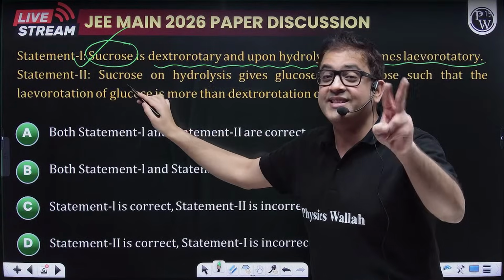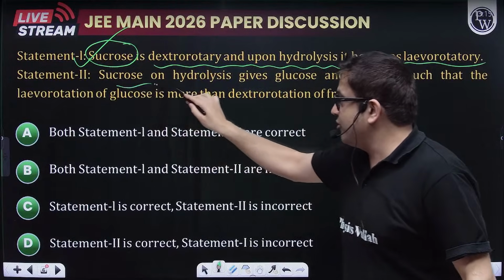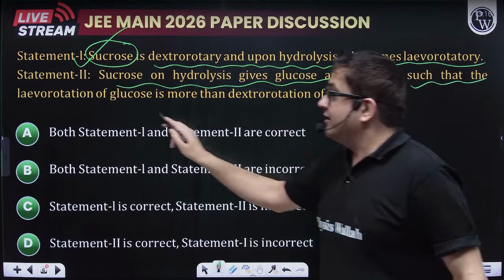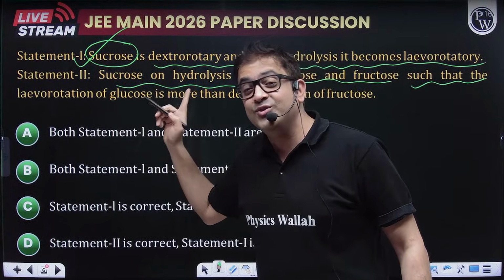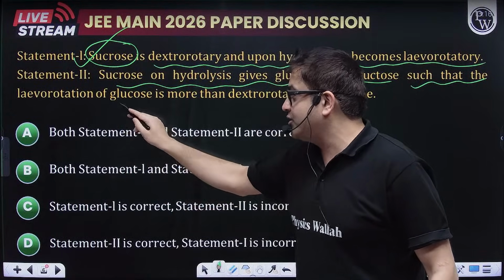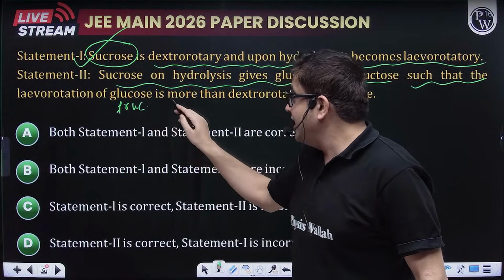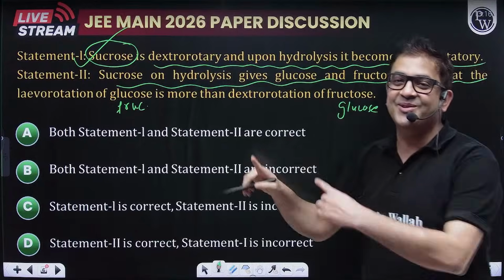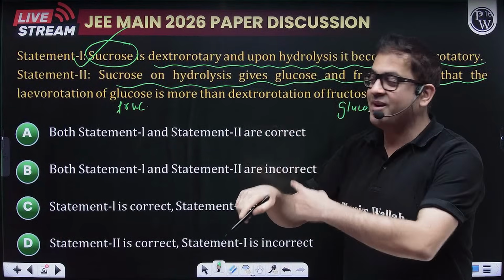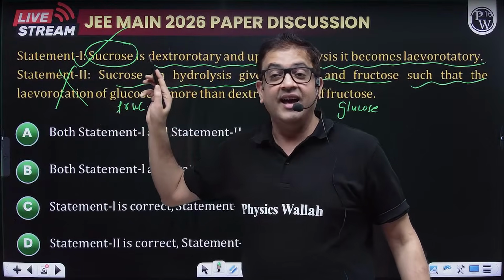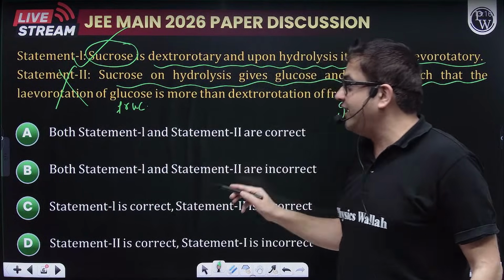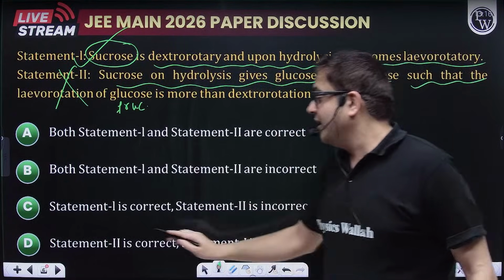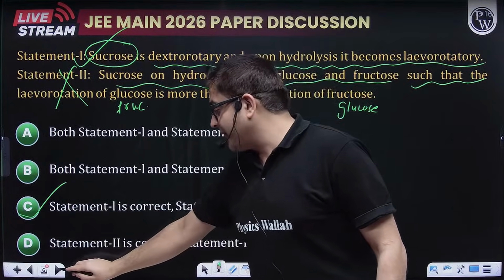But statement 2 is just giving you a googly, where sucrose on hydrolysis gives this. Yes sir, you already told us. Such that the levo-rotation of fructose should be more than the dextro-rotation of glucose. So they have actually interchanged glucose and fructose among each other. Therefore statement 2 is incorrect, and definitely yes Pratik, definitely. So statement 1 is correct but statement 2 is false will be your answer.